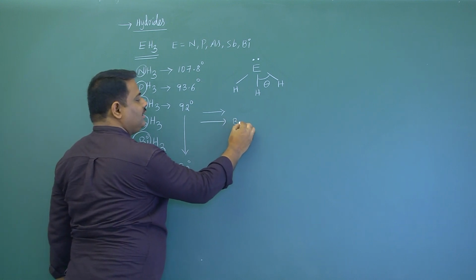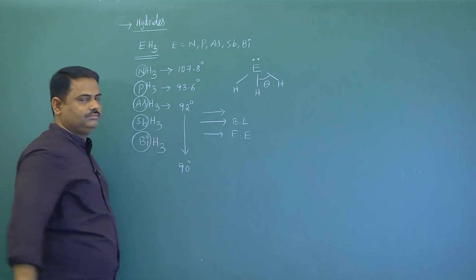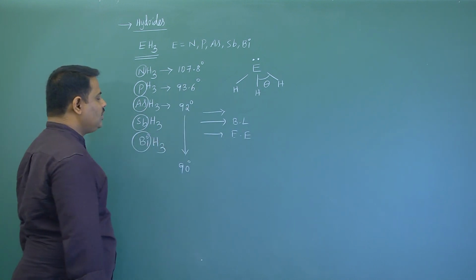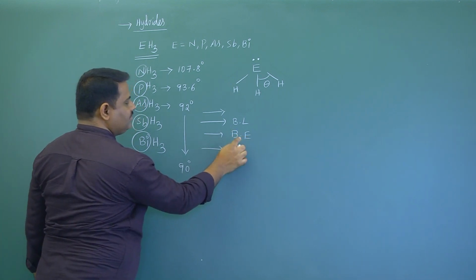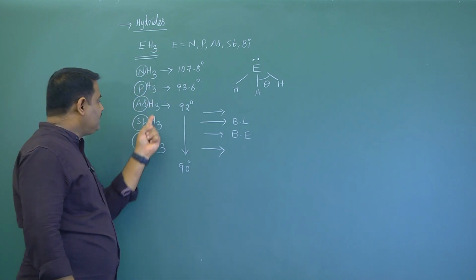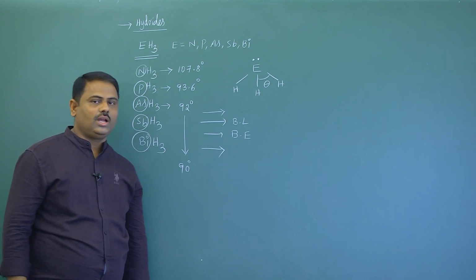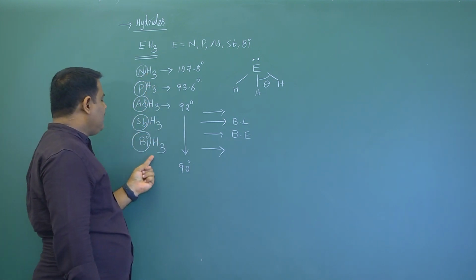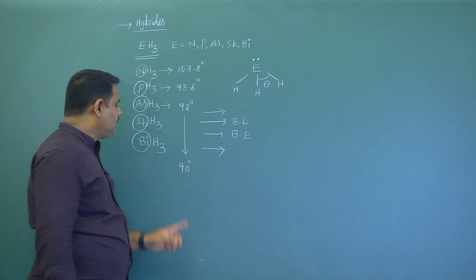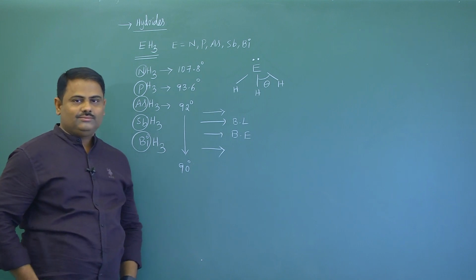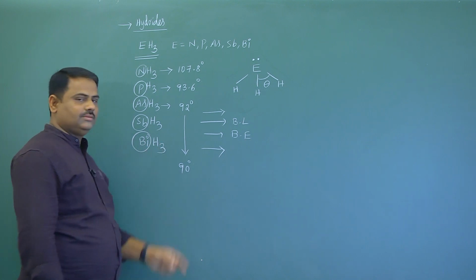As bond length increases, bond energy decreases. As bond energy decreases, reducing property increases. Among all these hydrides, the one which can donate hydrogen fastest is bismuthine. So the reducing nature increases.